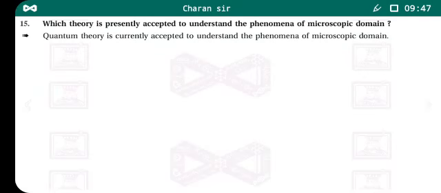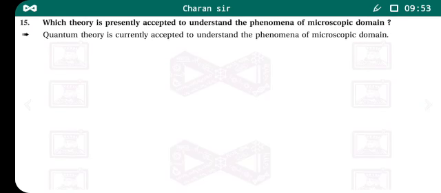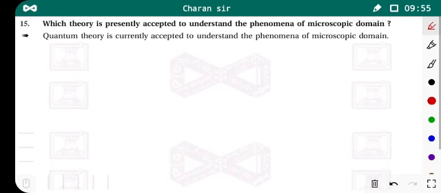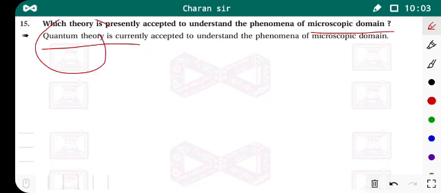So next question is: which theory is presently accepted to understand the phenomena of the microscopic domain? That theory is quantum theory. This is an MCQ question. Which theory is presently accepted to understand the phenomena of the microscopic domain? That is quantum theory.